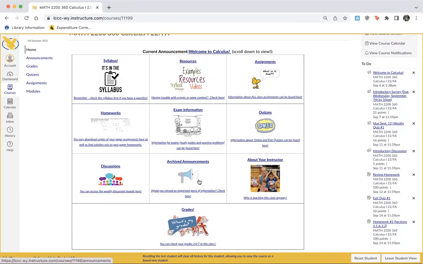Now, if you're accessing from a mobile device, it may not look exactly like this, and so you might want to go to the front page. They call it the front page if you're in the student version of Canvas on an iPad or an iPhone or anything like that. Once you go to that front page, that home page, it should look just like this. I've tried to make it really clear what everything is. For example, here's our current announcement, the syllabus, all kinds of different things. I'm going to walk through each piece of this, hopefully quickly, because I don't want this to be an insanely long video. So first thing is the syllabus.